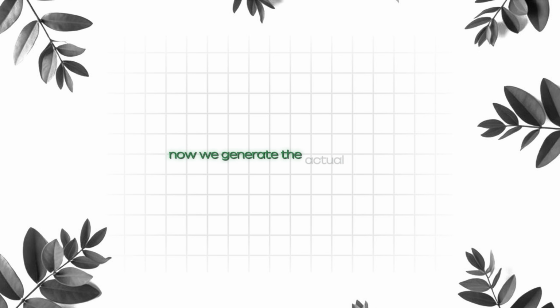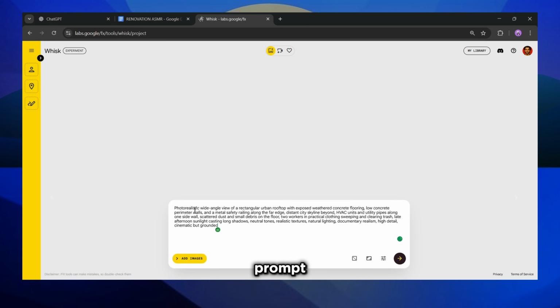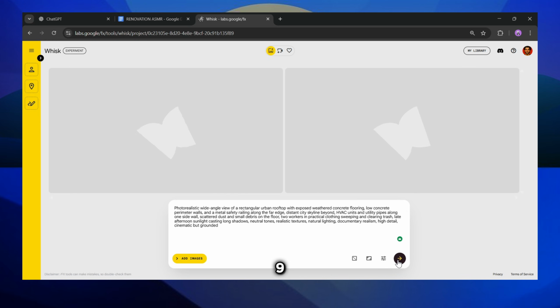Now we generate the actual images. Copy the first image prompt. Open Whisk AI. Paste the prompt. Choose your aspect ratio, 16:9 for long form, 9:16 for shorts. It looks complex, but it's just copy, paste, and generate. I'm choosing 16:9 and hitting generate.